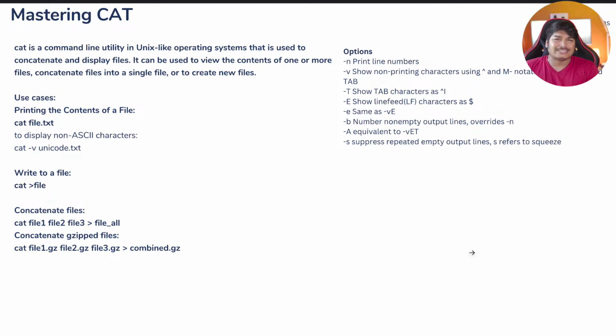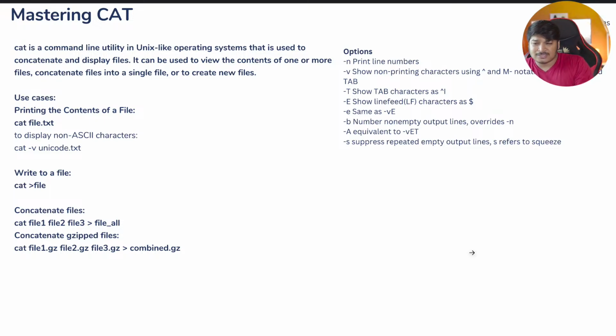Now, what is cat? Cat is a command line utility in the Unix operating system that is used to concatenate and display files. So if you want to see the content of a particular file, you can do that, or you can join different files into a single file. That also you can do. It can be used to view the content of one or more files, combine multiple files into a single file, or just create and view files. You can do all the stuff.